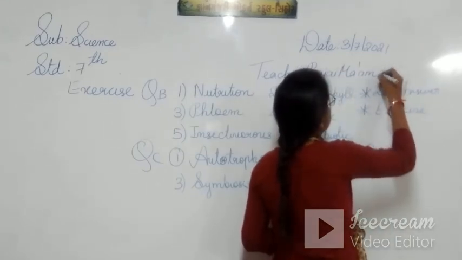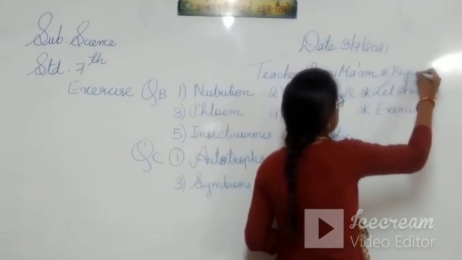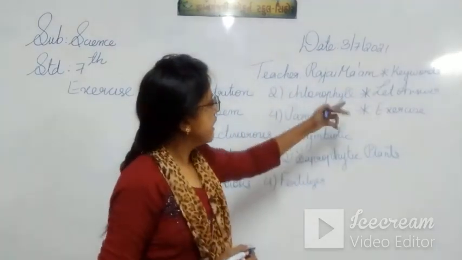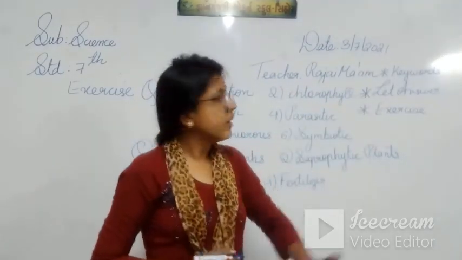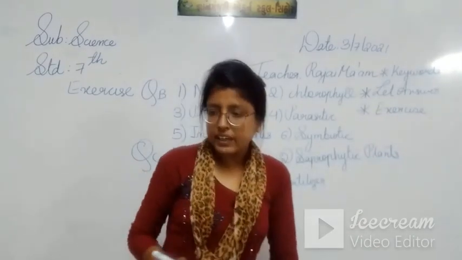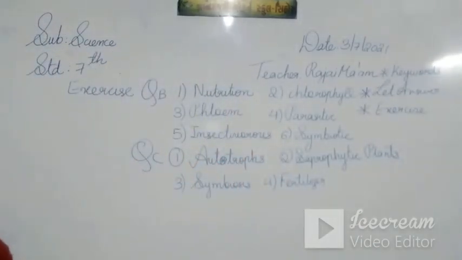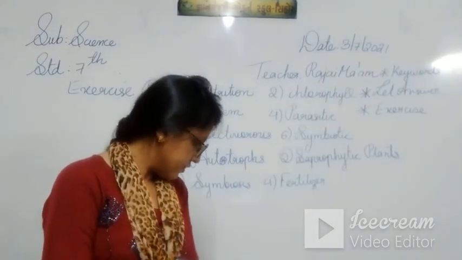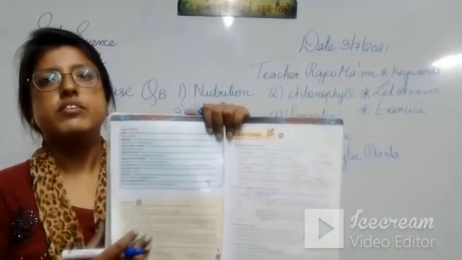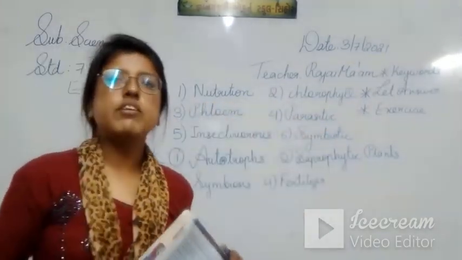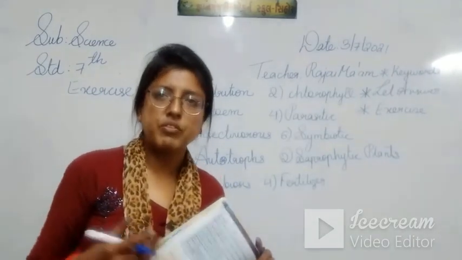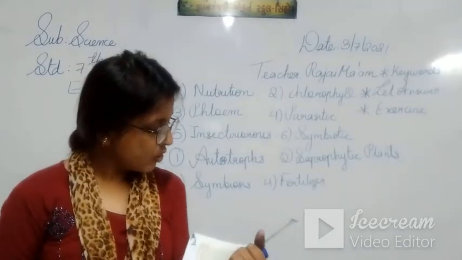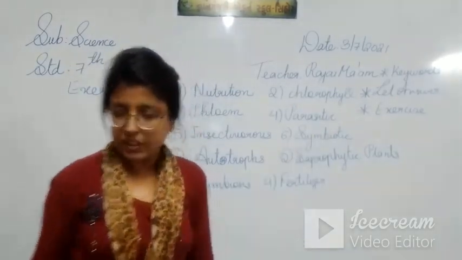Sorry, first you will write the keywords. Keywords are given to you now in the textbook, that you will write. Then you will write let's answer. Then you will write exercise. And at last you will write summary. See, for example, summary in your textbook is given here only, page number 18. Summary, and this is the keywords. Keywords are asked in the form of a type of definition only. So in exam it can be asked in definitions. So then at the last you will write summary.